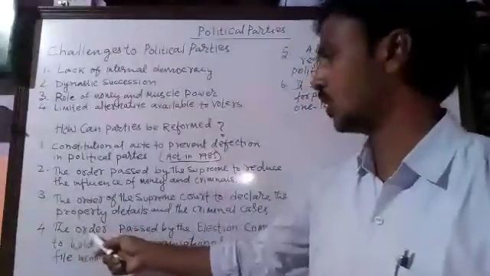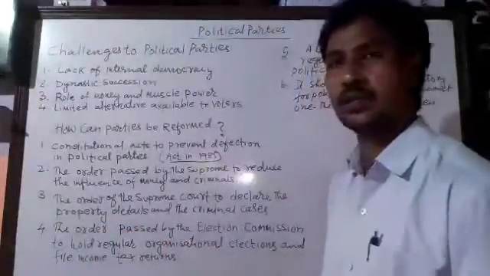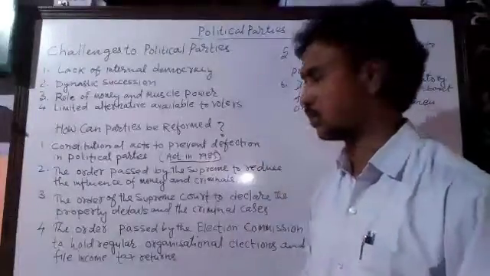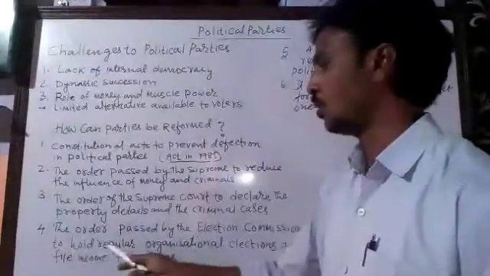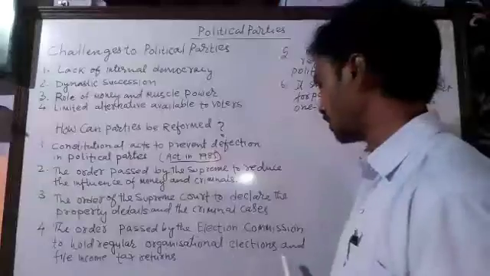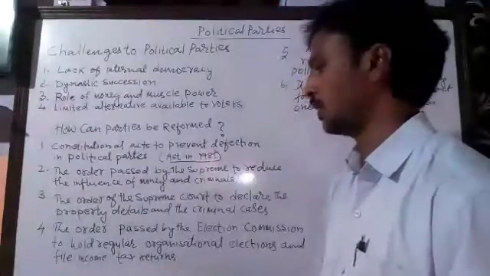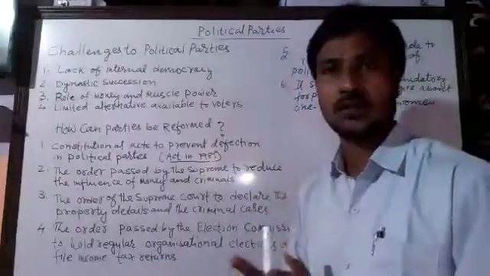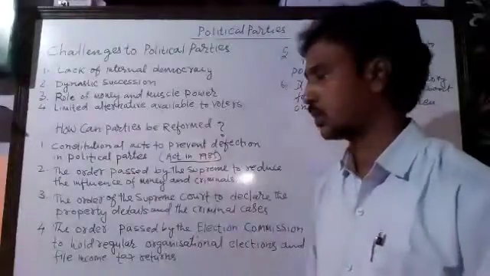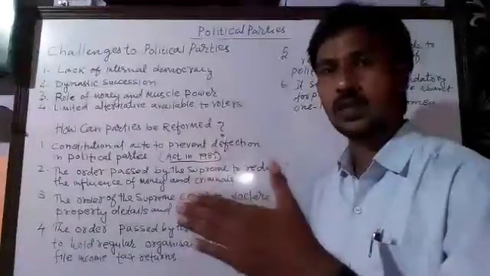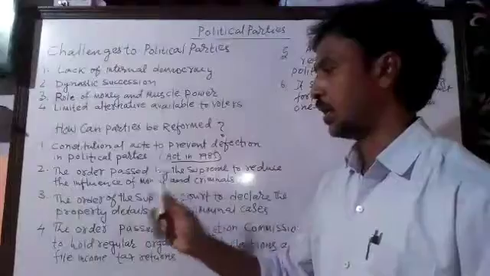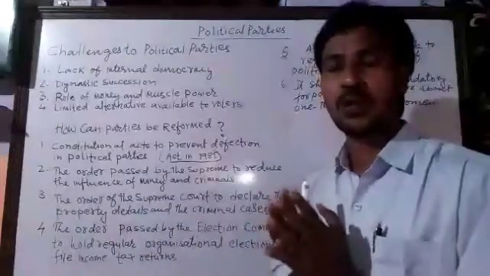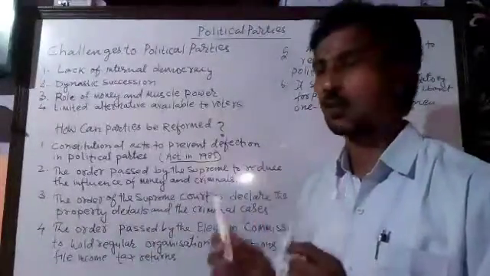The fourth one is the order passed by the Election Commission. This is the order passed by the Election Commission to hold regular organizational elections and file income tax returns.